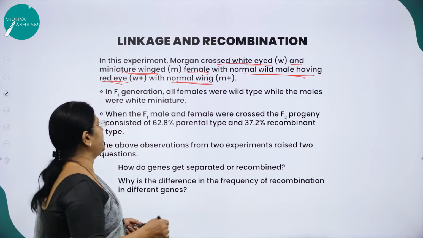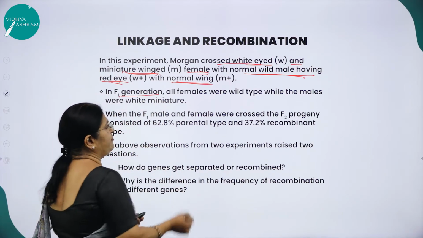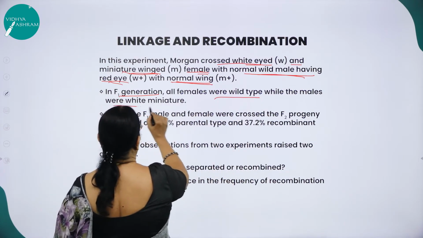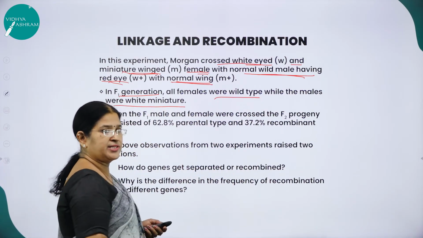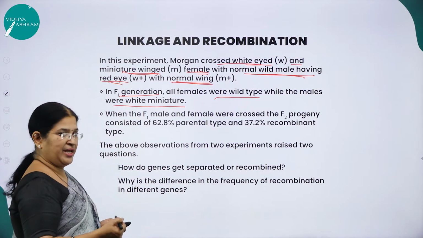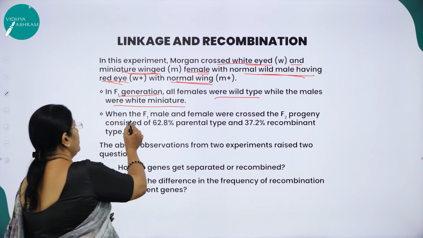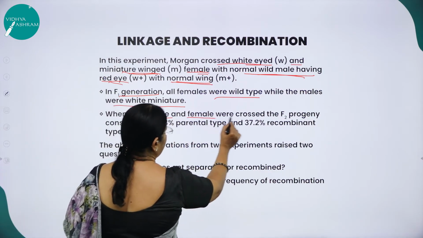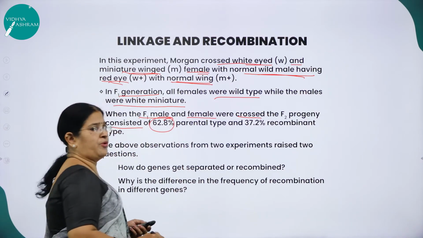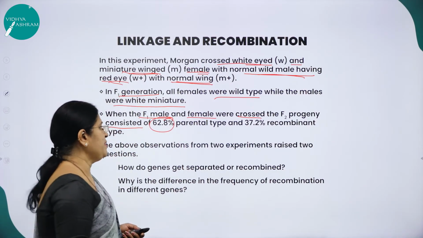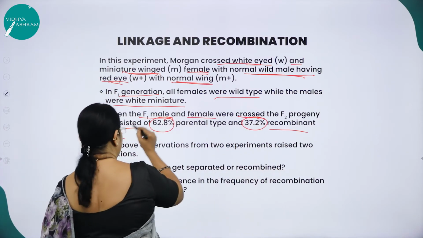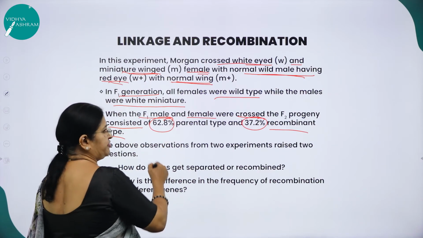So what did he get in F1 generation? In F1 generation, all the females were wild type, while the males were white miniature. As I already said, the mutant traits are inherited only by the males. But here when the F1 male and female were crossed, the F2 generation consisted of 62.8% parental type and 37.2% recombinant type.